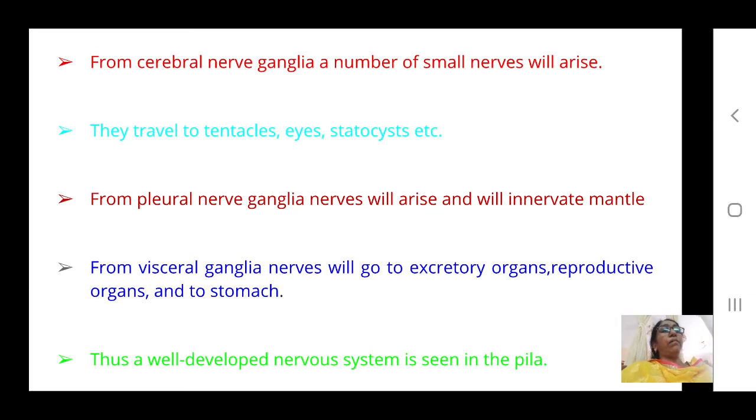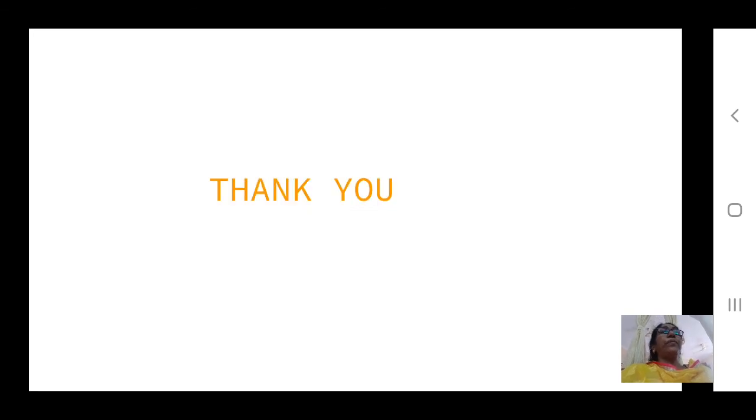So in this way, all the nerves emerging from these ganglia innervate all the body parts and regulate the body activities. This is about the pila nervous system.